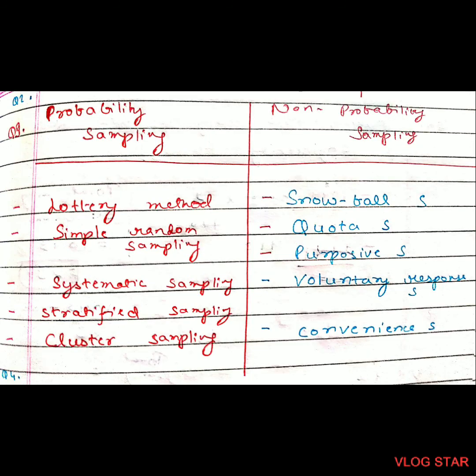Here you can see the probability sampling methods and non-probability sampling methods. The ones in red are probability sampling methods. The ones with blue are non-probability sampling methods. Probability sampling methods are lottery method, simple random sampling, systematic sampling, stratified sampling, and cluster sampling, LSSSC. Now non-probability sampling methods are snowball sampling, quota sampling, purposive sampling, voluntary response sampling, and convenience sampling, SQPVC.